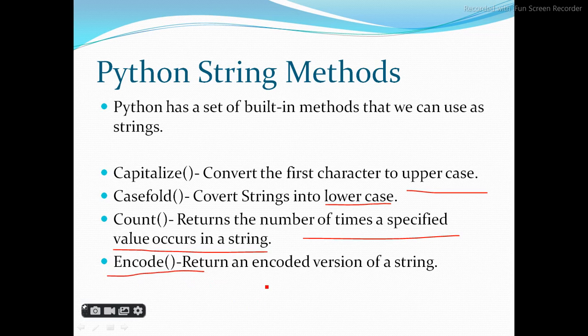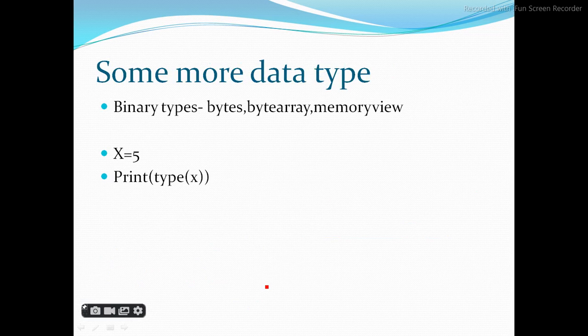Encoded means converted form. Some more data types, like binary type, where you have to write bytes, bytearray, memoryview. Binary means you know that a computer has only two values, 0 and 1. Computer understands only the two numbers 0 and 1. So bytes means the memory location, how much data we are storing. Here is another example: x equals 5, print type x, then it will show you which type of data 5 is. Type is used to find out the data type.